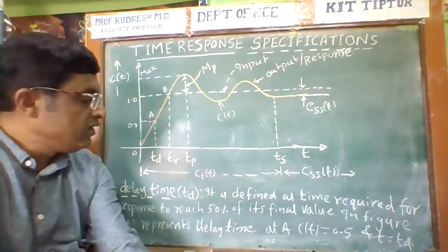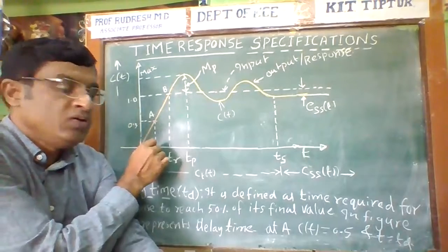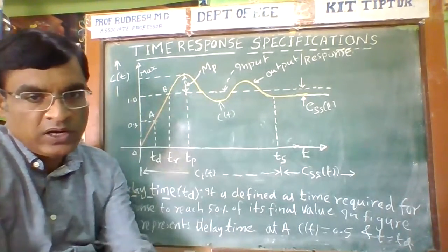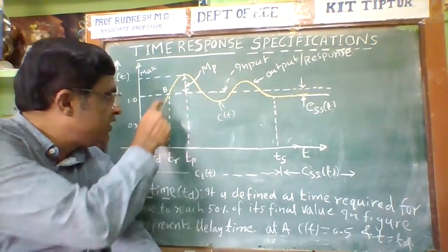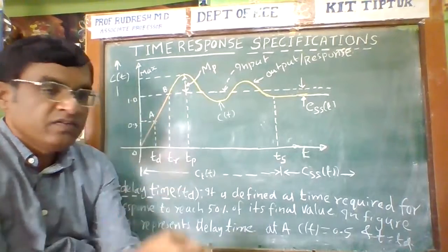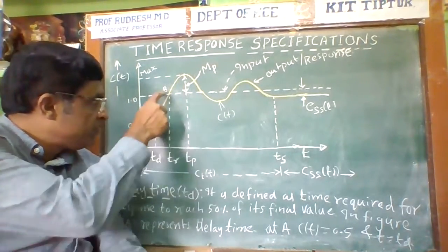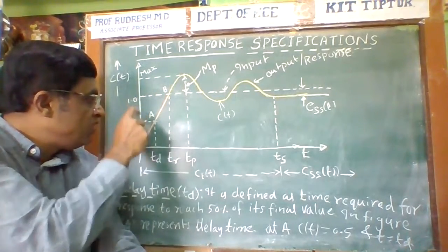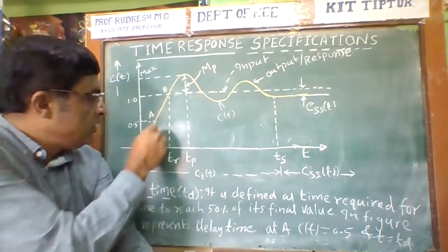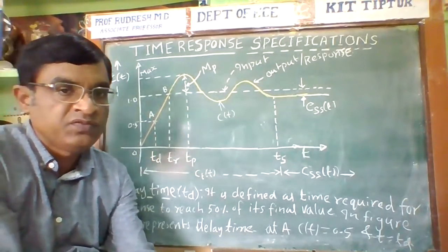Therefore, the time required to reach 50% of the final value is called the delay time. This duration to get 50% of the final value is called the delay time. The final value is one, and 50% of the final value is 0.50. Now the point A represents 50% of the final value.